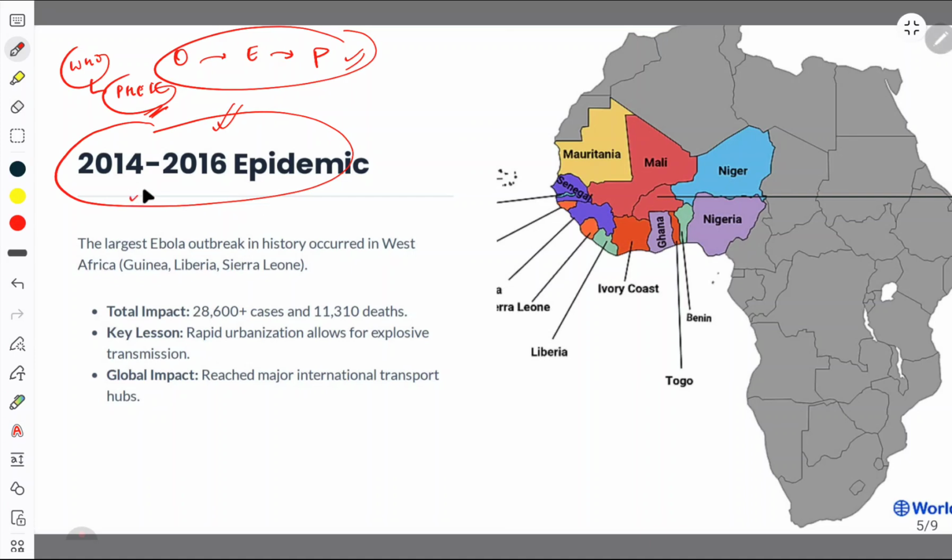Now, it was declared in 2014-16 as an epidemic in this entire region, along with the DRC, Democratic Republic of Congo, and in Uganda also. Over here, you will see the Uganda. Okay, so this is the Atlantic Ocean.